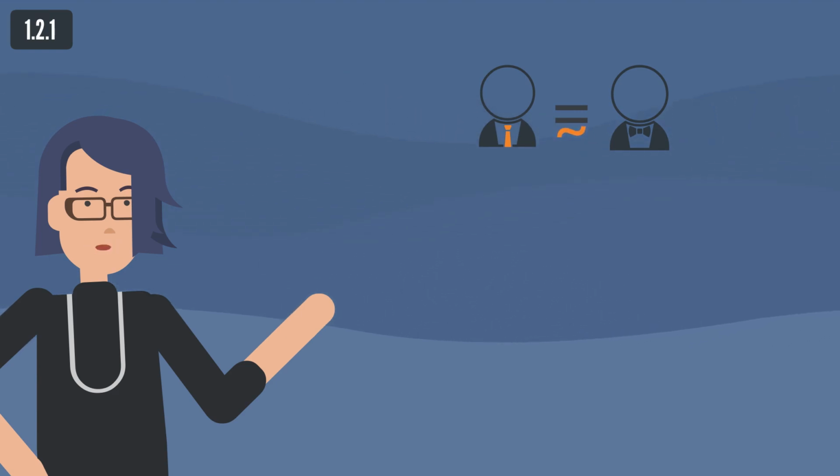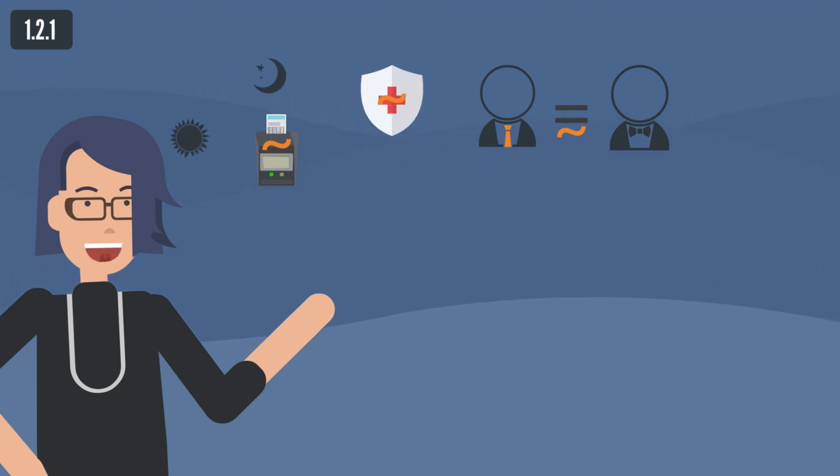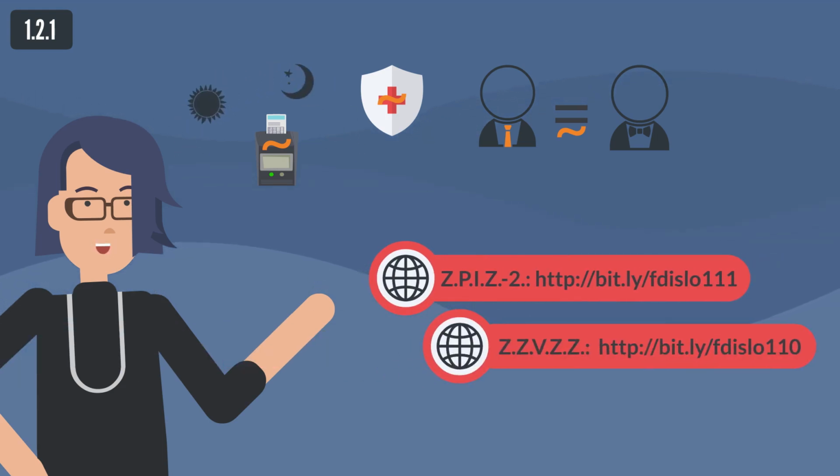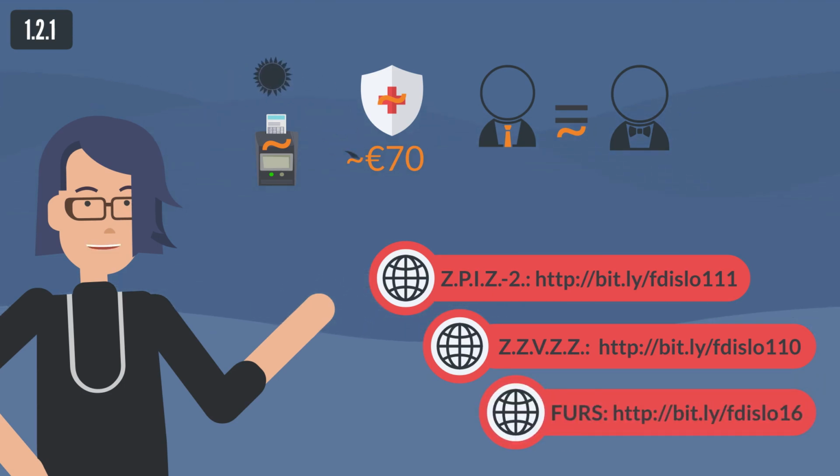Supplementary sole proprietor is fully employed full-time by another employer. The types and amount of social contributions are different. Supplementary sole proprietor only pays a lump sum contribution for insurance against injury at work and for occupational diseases according to ZPIZ-2 and ZZVZZ. The total sum of both insurances combined in 2018 amounts to €67.38. Up-to-date information can be obtained from the website of the Financial Administration of the Republic of Slovenia.